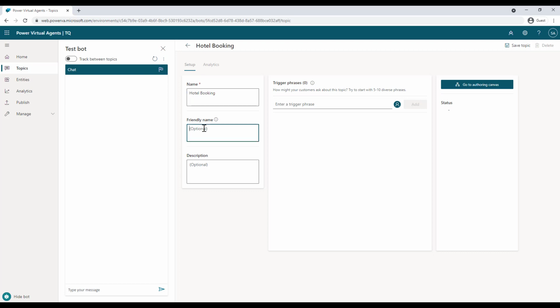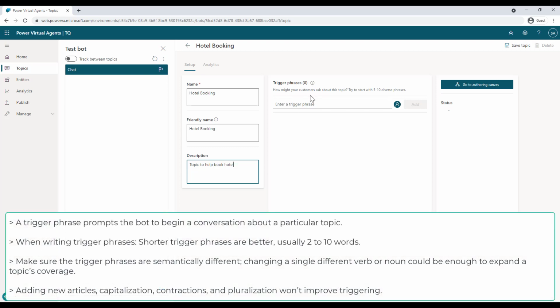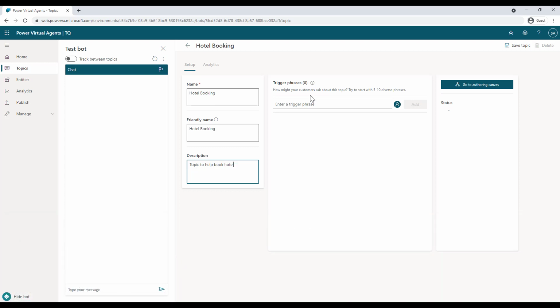In this case, it is the same hotel booking. And you can also provide a description over here optionally, okay? So let's just say topic to help book hotel. All right. Now, once you have done that, you need to specify trigger phrases. Now, these trigger phrases are nothing but events or the phrases based on which the chatbots get activated. So for example, I can say, hey, I need help in booking a hotel. So as soon as the system sees that phrase, the chatbot gets activated and it starts asking relevant questions.